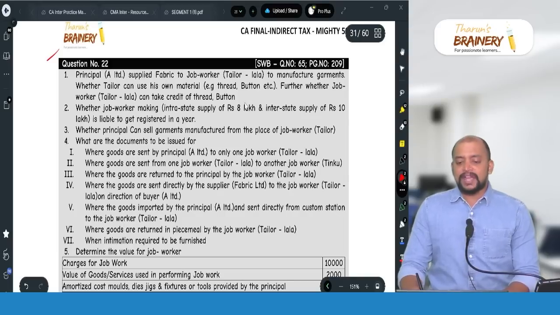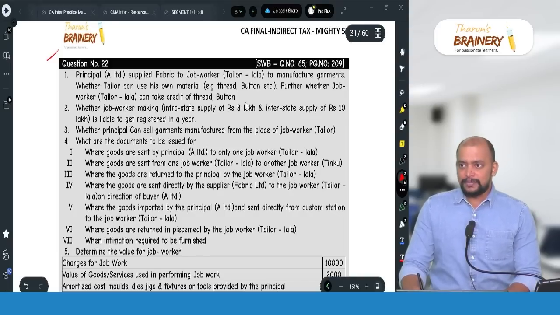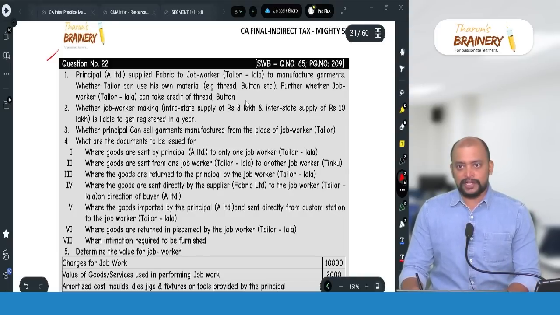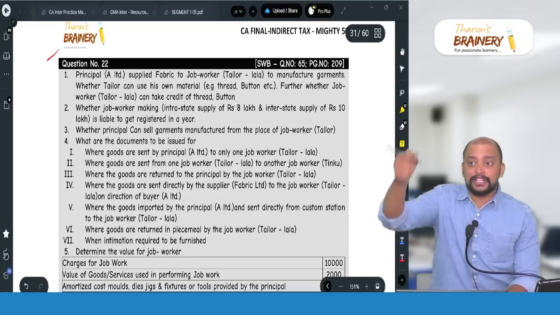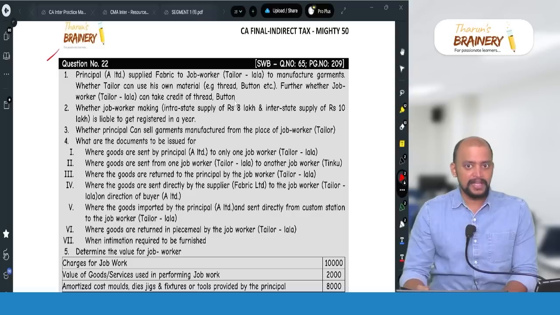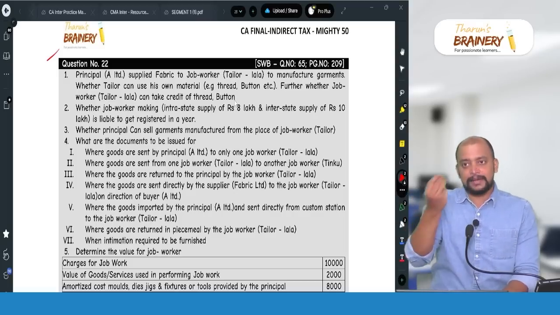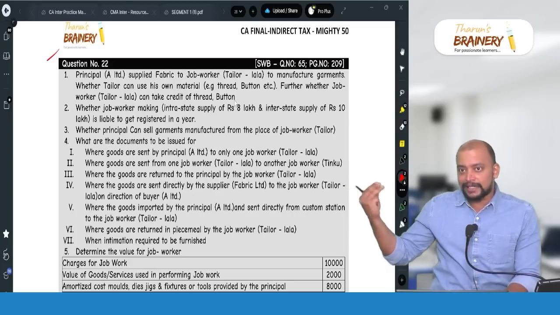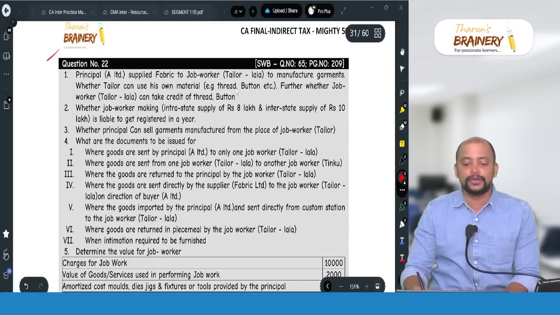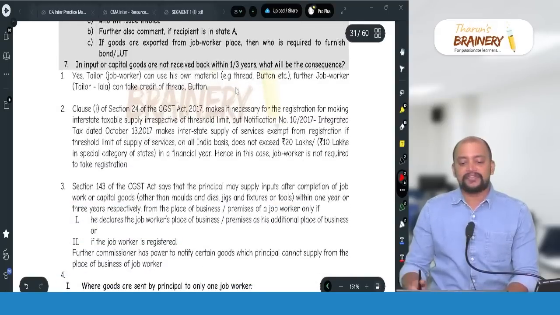Whenever the main goods are supplied by the principal manufacturer to the job worker, the job worker can take ITC with respect to the goods which are used by them in the job work. We discussed this point. The job worker can also buy, for example, thread, buttons, etc. On that they can take ITC, there is no restriction. So that is the answer for the first one.